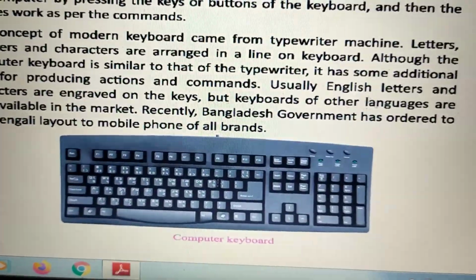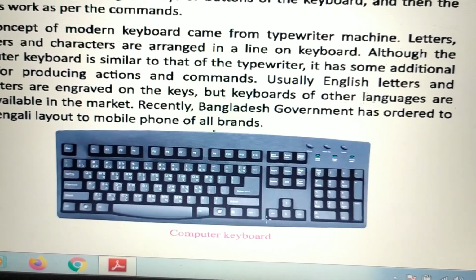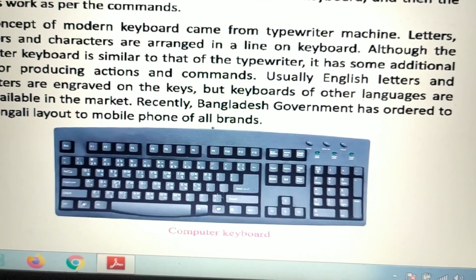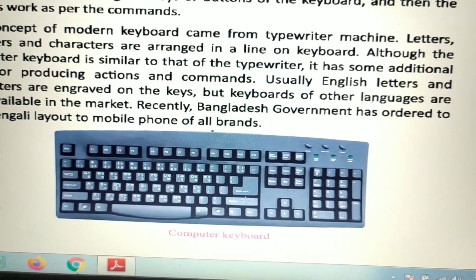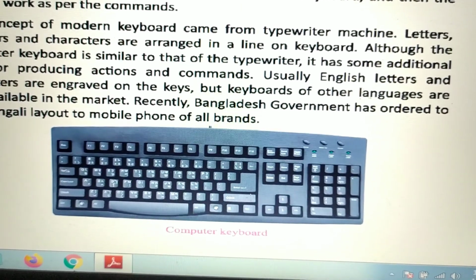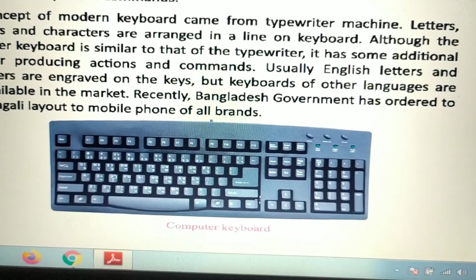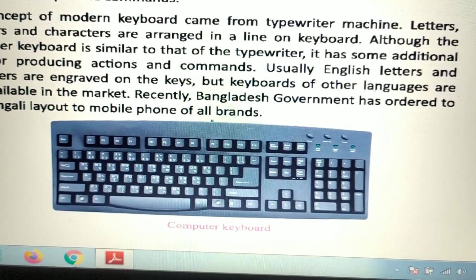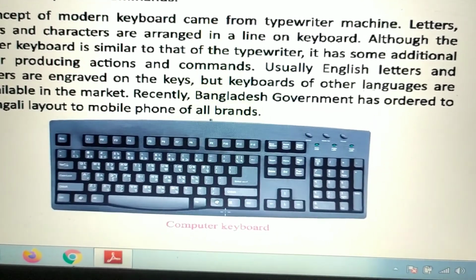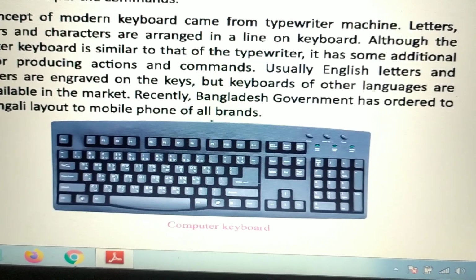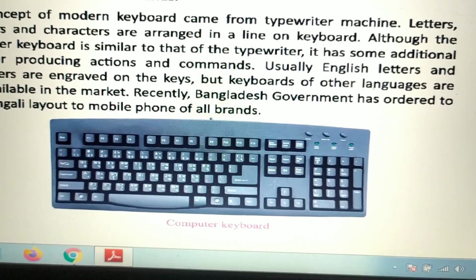Look, this is a computer keyboard. It is a very common and familiar input device of all, isn't it? So what is the function of keyboard? By using keyboard, we can type English and Bangla language.